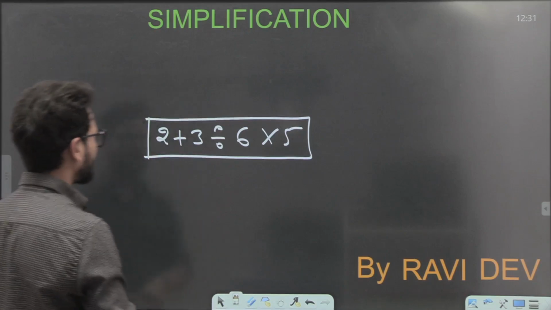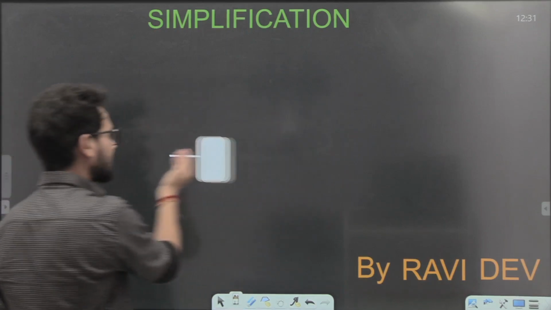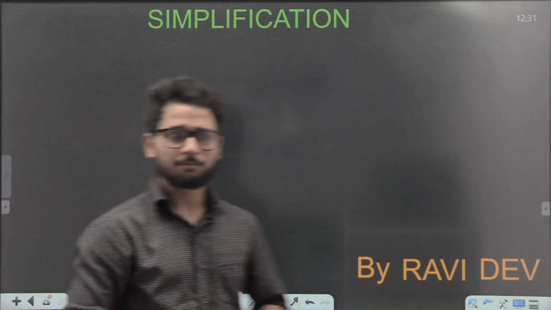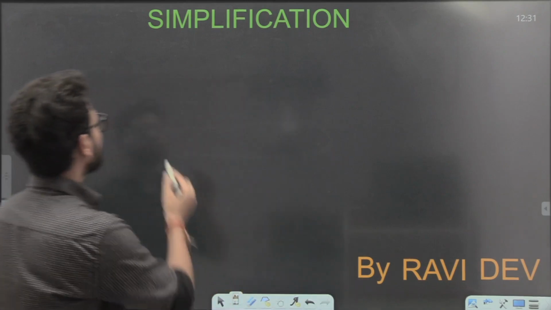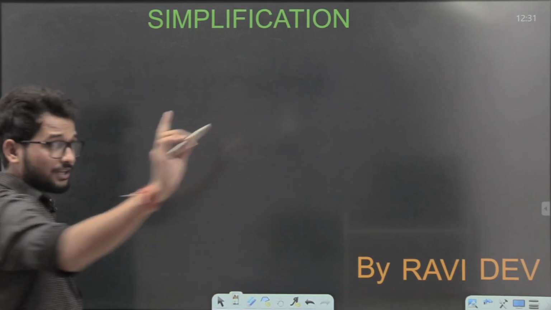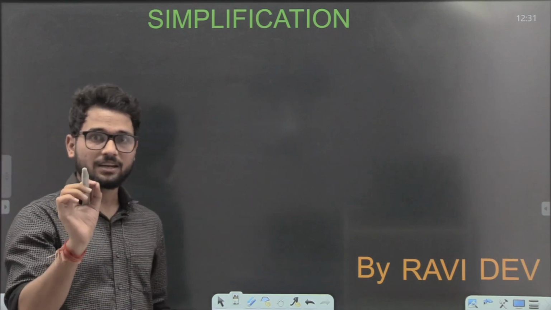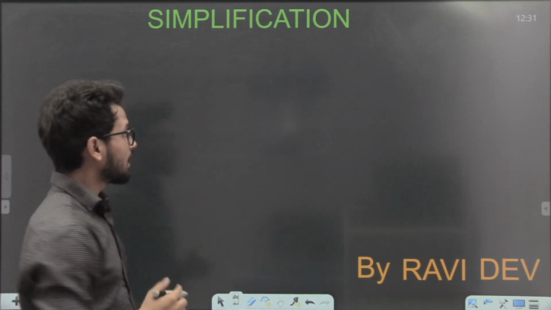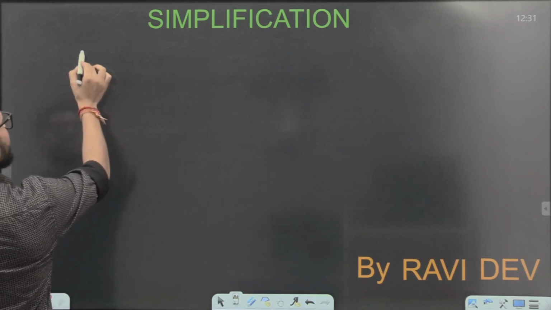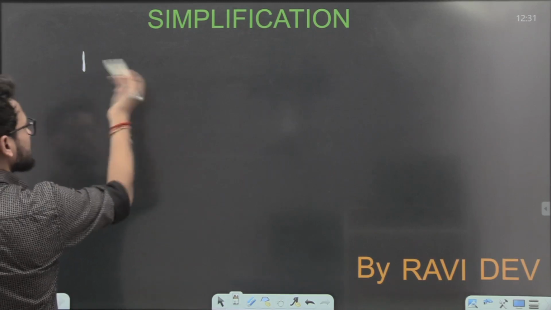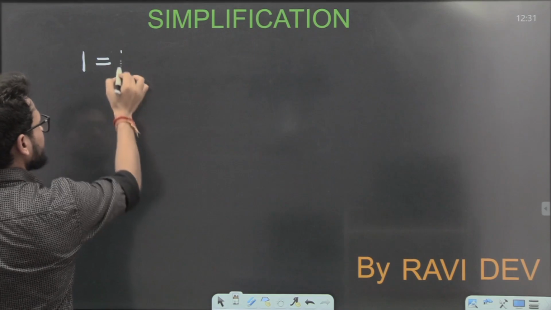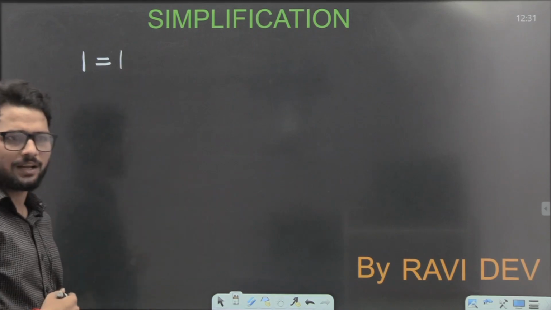Now, let us start the point. What exactly I mean to say, guys. First of all, simplification, point number 1. Look at the board very carefully, guys, meticulously. If I give you 1 and ask you what is the sum of 1, then you will say 1 is always 1. It's okay. 1 is 1.